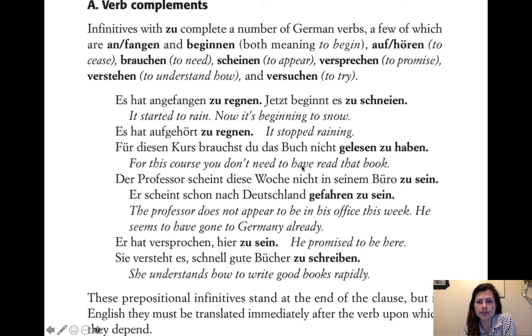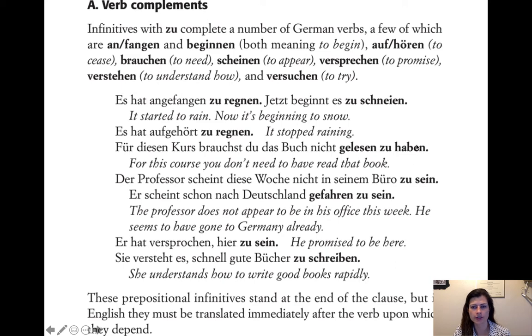Yeah, so this is an example of how you can do the whole infinitive phrase basically in the perfect. It's in the past, even though it's not really conjugated in that sense. It's still an infinitive, but it's using the components that you would normally use for the perfect. For the perfect, you need haben or sein as the helping verb, and then the past participle.